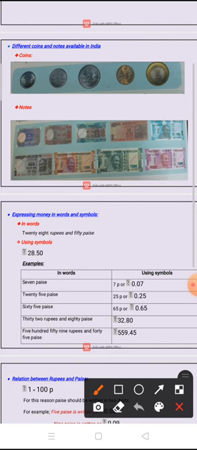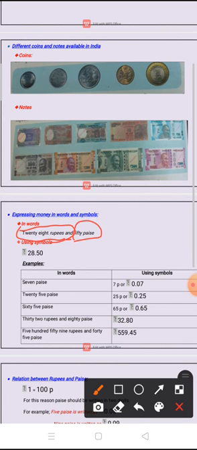We can write in words this way: 28 rupees and 50 paisa. At first we will mention the rupees part, then the paisa part. If there is no paisa, then we only say 100 rupees or 200 rupees, like that. If there is paisa, then we will express it like 79 rupees and 25 paisa.